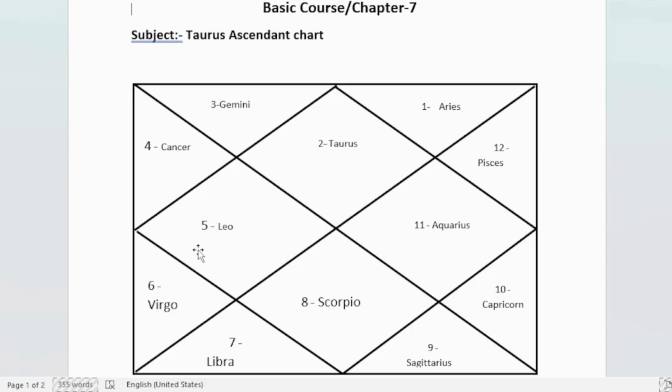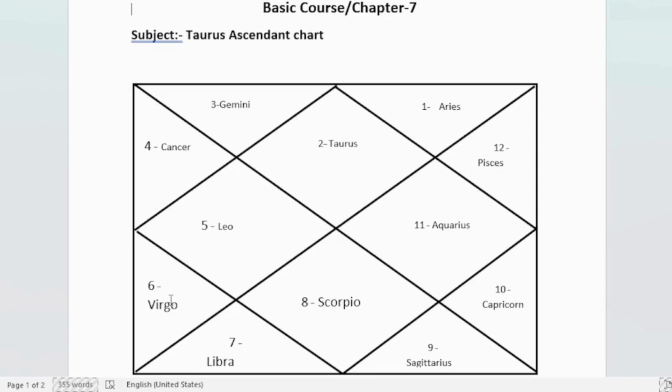Similarly, the 4th house is Leo. The lord of Leo is the Sun. The Sun here also becomes a neutral planet. Though it is the lord of a central house, the 4th house, it is an enemy to Venus. So it has one positive attitude and one negative attitude. Negative, it's an enemy to Venus. Positive, it's the lord of the central house. So here it becomes a neutral planet, not very benefic, not malefic. The results will depend upon its placement in the horoscope, which we will learn in the upcoming videos.